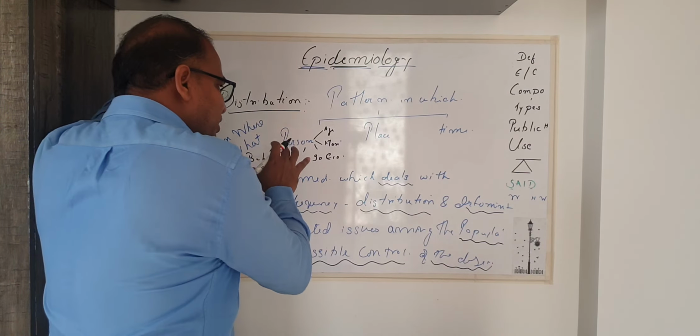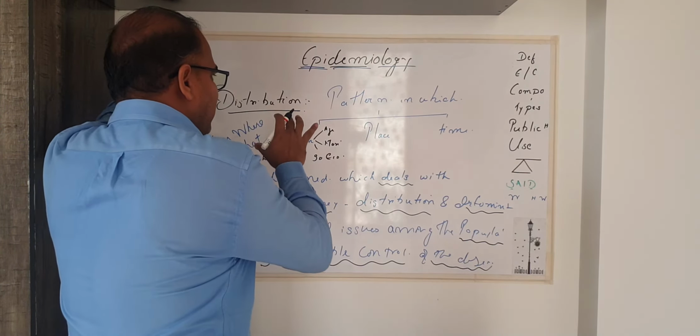Now, what we are trying to understand is the pattern in which the disease has spread in the population, whether it is age specific. Just as in a recent example, COVID-19 kills the majority of the people belonging to the older age group. This was a pattern that we got after the analysis of the data.